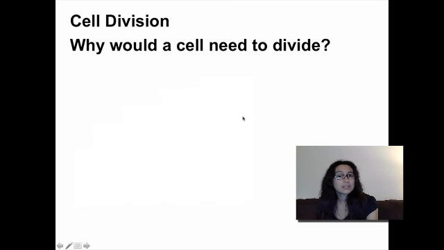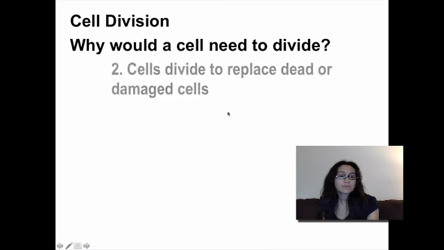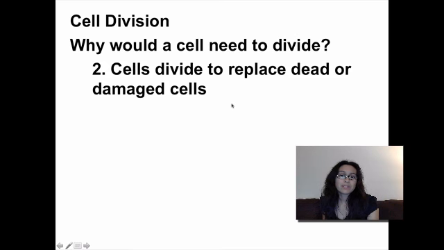The second reason for cell division is to replace dead or damaged cells. So all the time, cells in our body are dying. And if we didn't replace them, instead of growing, we'd get smaller and smaller all the time if we didn't replace those dead cells. Another reason, damaged cells.